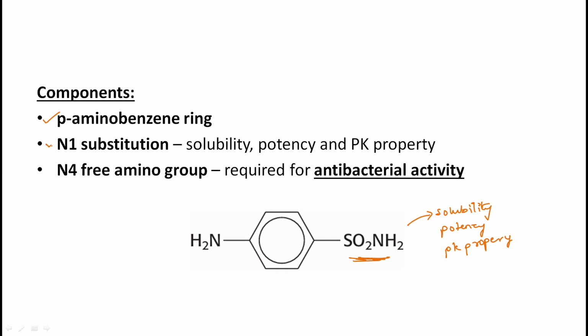Also, this is the N4 free amino group, which is responsible for the antibacterial action, which is responsible for the bacteriostatic activity, right? This is important for the antibacterial action.